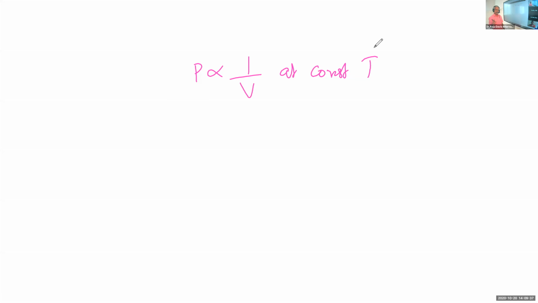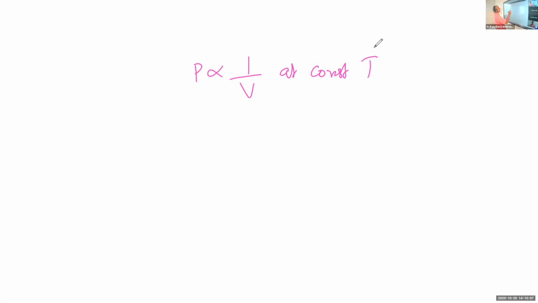At constant temperature, the pressure P of a fixed mass of a gas is inversely proportional to its volume V. So the Boyle's law can be written as P proportional to 1 by V. That is inversely proportional, 1 by V. Or you can say V proportional to 1 by P. Both are correct. Okay. And that is the statement of Boyle's law.